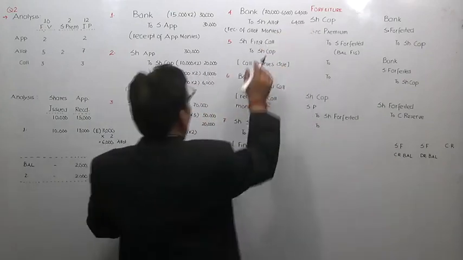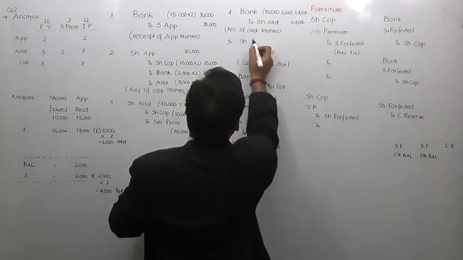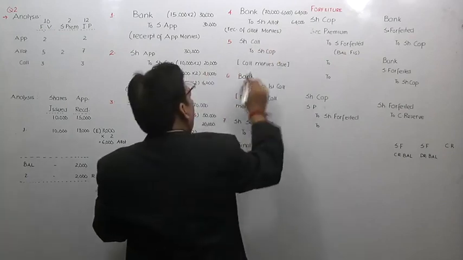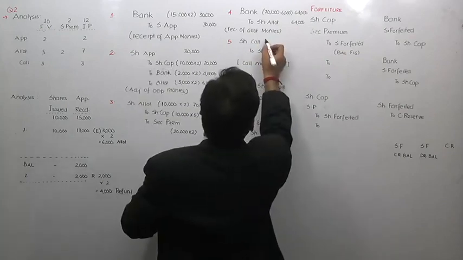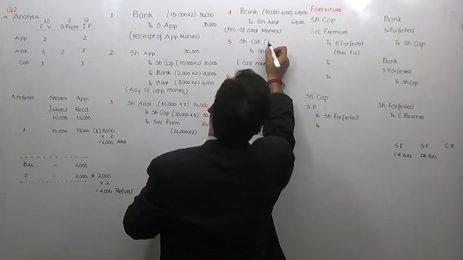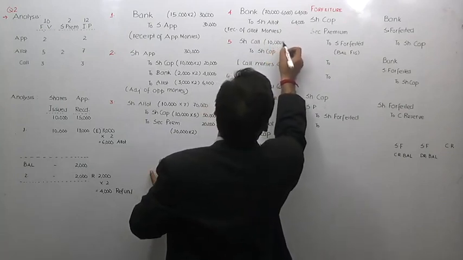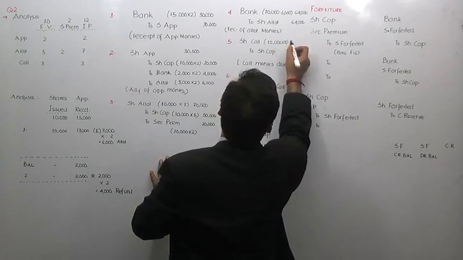Now in this case, you would write share call account because there is first and second call. Now the fifth one, share call account debit, number of shares issued 10,000, call rate is 3. So 30,000 is the amount due.